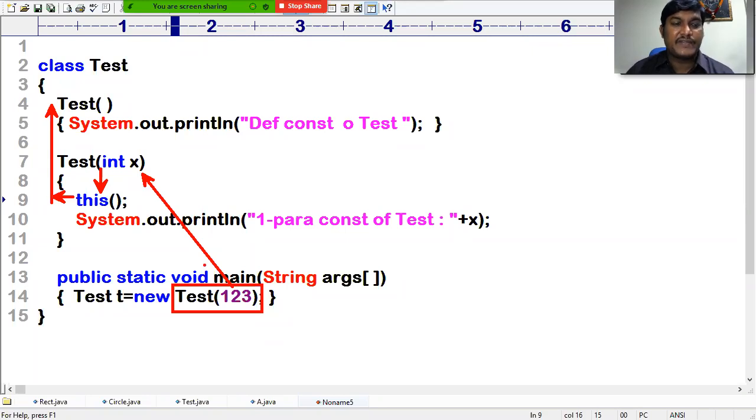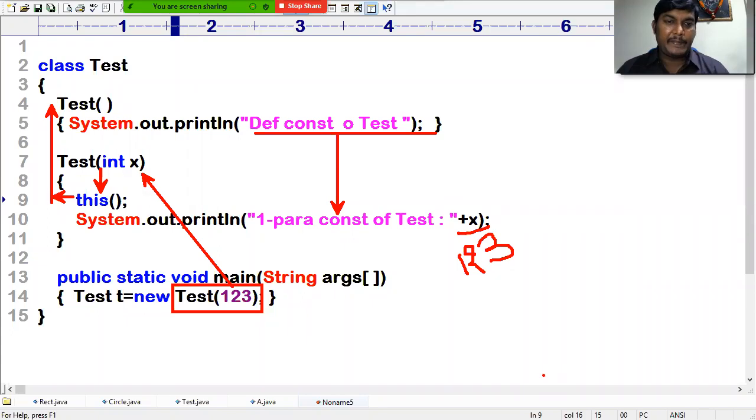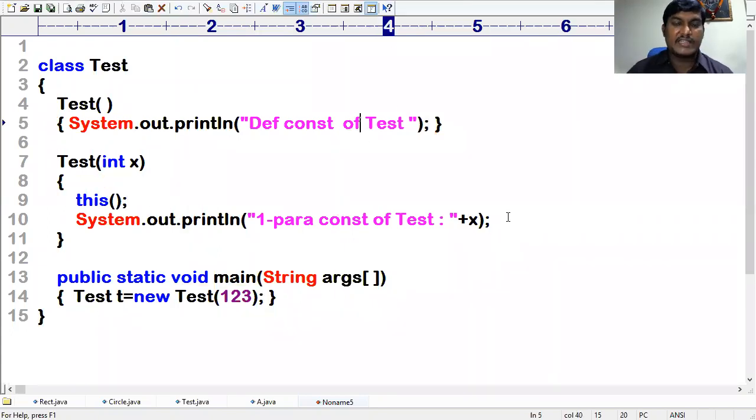I'm requesting you, see the flow. See the flow, the arrow marks. It is calling one parameterized constructor, which is calling the parameterless constructor. Then control goes there. The default constructor of Test is executed. Then control comes back here, to the one-parameterized constructor of Test, and the value, something like 123, is the output. So I hope now you understood, ladies and gentlemen.